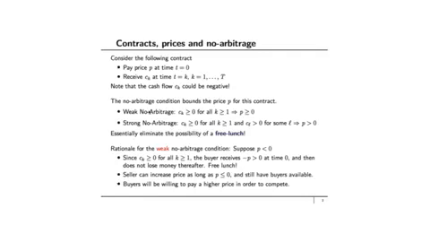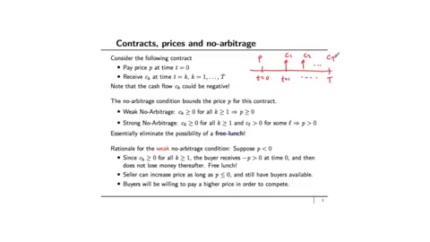Consider a contract that pays C_k dollars at time t equal to k, where k takes values 1, 2, 3 up to capital T. And let's say that one has to pay a price P at time t equal to 0 in order to receive this contract, in order to get this cash flow. So the story is, here's time t equal to 0, where you pay a price P, here's time t equal to 1, and all the way up to time t equal to capital T, and you get cash flows C1, C2, and so on up to C_T.